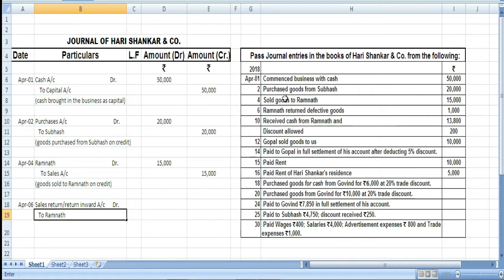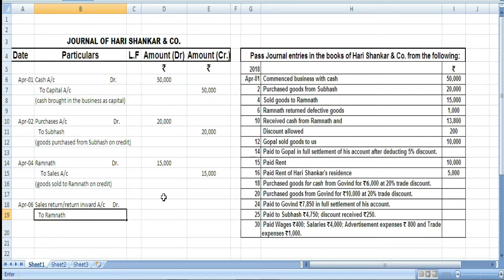Ramnath; we had sold goods to Ramnath. So, Ramnath now returns the goods. The sales becomes sales return and it will be debited because now it becomes our expense, and now Ramnath becomes the giver of the goods because he found some goods defective and he wants to return those goods.